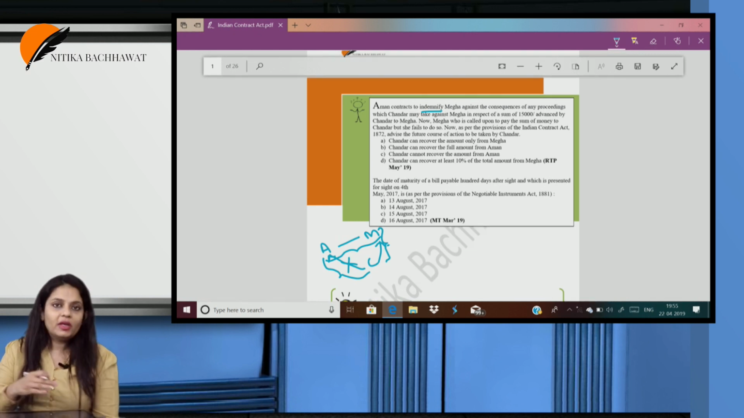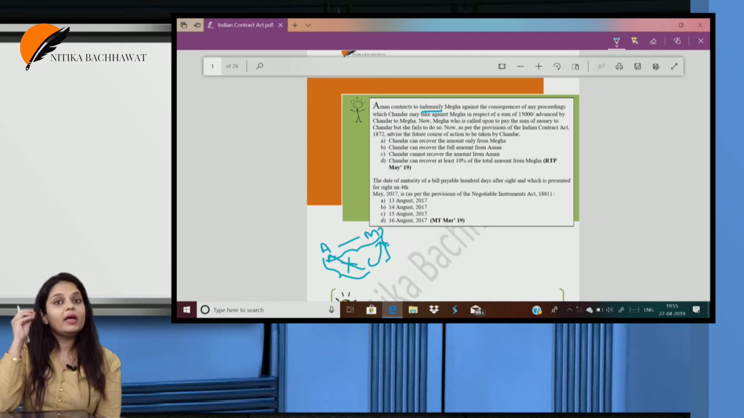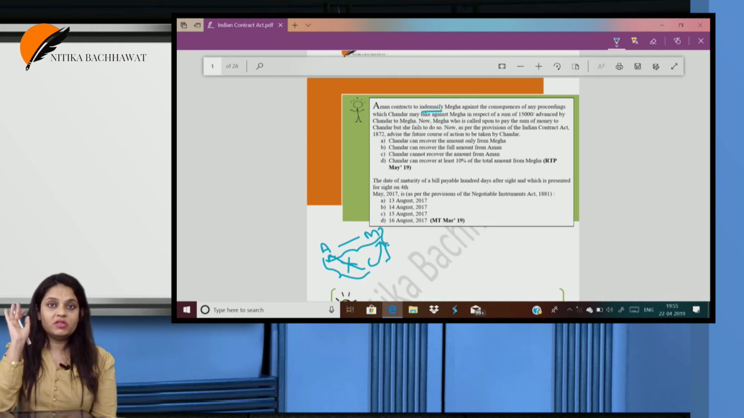So moving on, because the contract is between Megha and Chandar, Chandar has no right to go to Aman and recover. Chandar has given a loan to Megha, and only if Aman would have given a guarantee, then option B was correct. But here it was not a guarantee. It was what? It was an indemnity, a contract of indemnity. So here Chandar has no right against Aman.